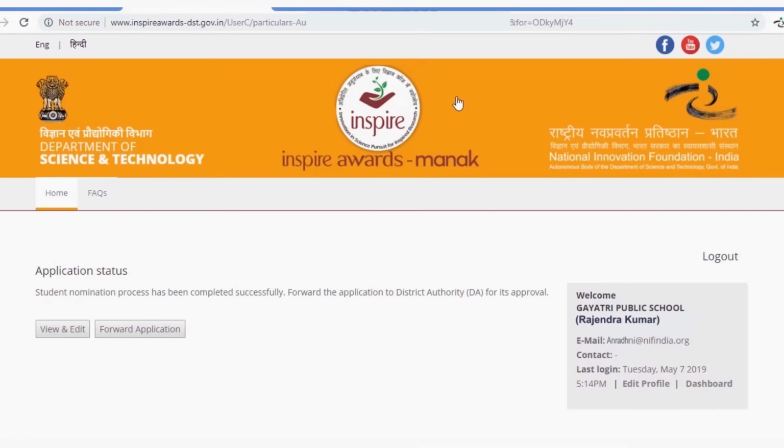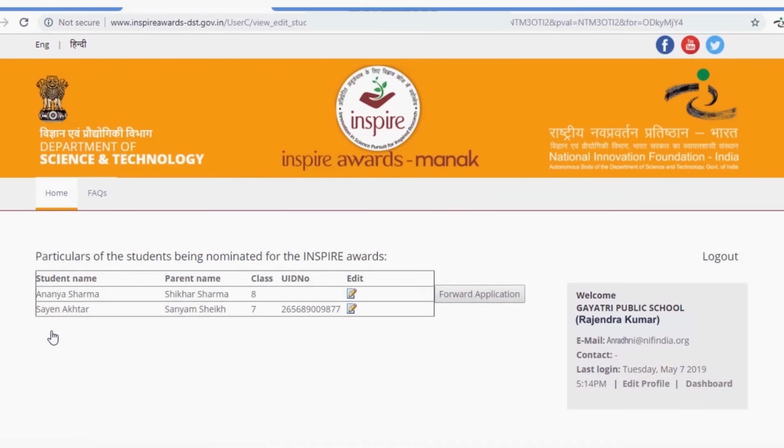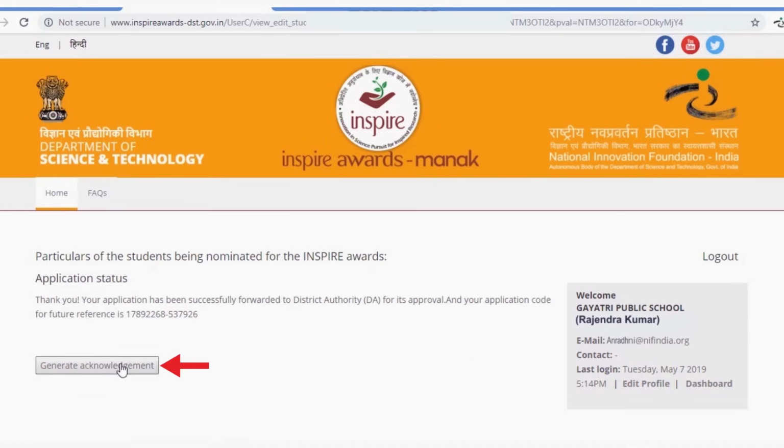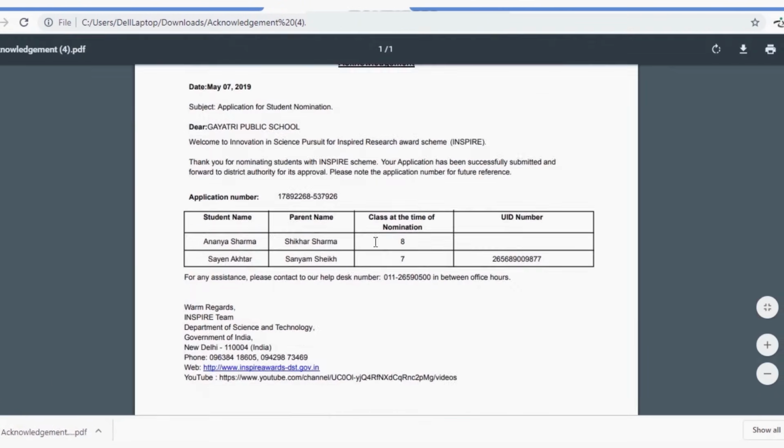This page will show the application status. Your nomination process has been completed successfully. You can press the View and Edit tab and still make changes to student details. Otherwise, click Forward Application. Now you can generate the acknowledgement. Your application has been submitted successfully and forwarded to the District Authority for its approval.